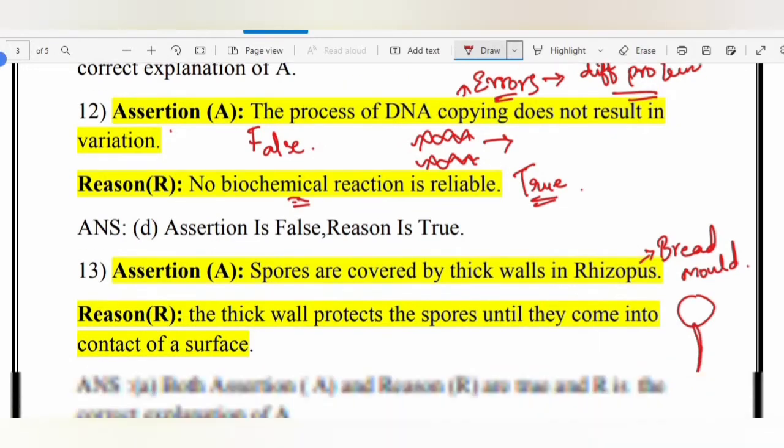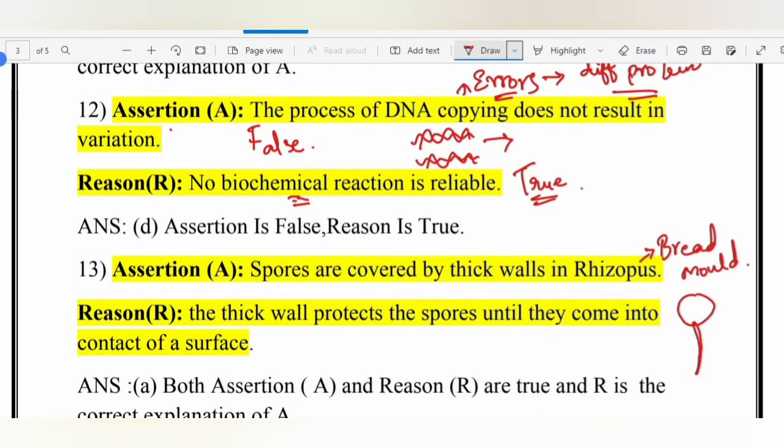The sporangium is the reproductive part and the hyphae is the non-reproductive part. The main function of the hyphae is attachment, only for the sake of holding or support.